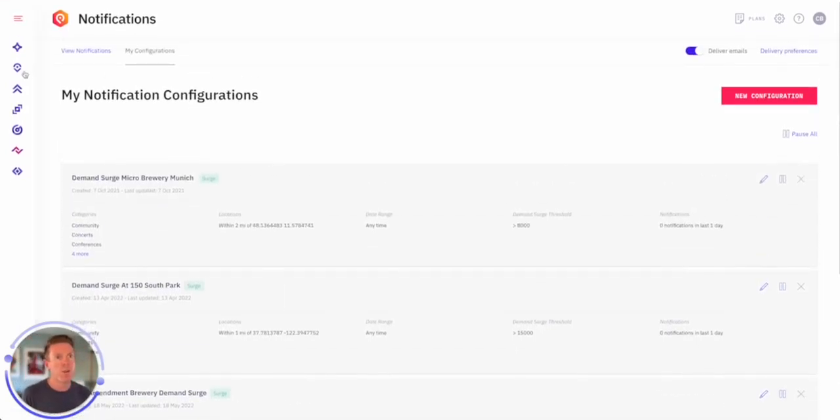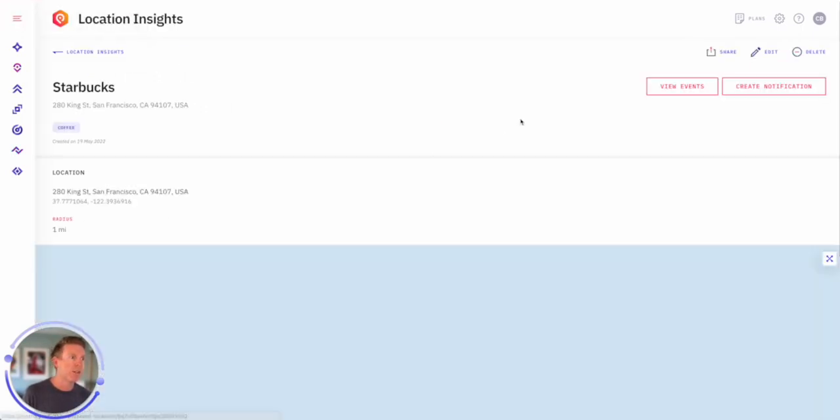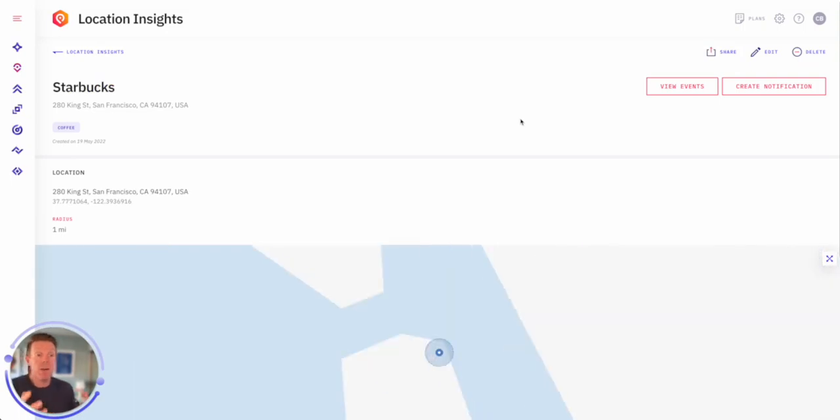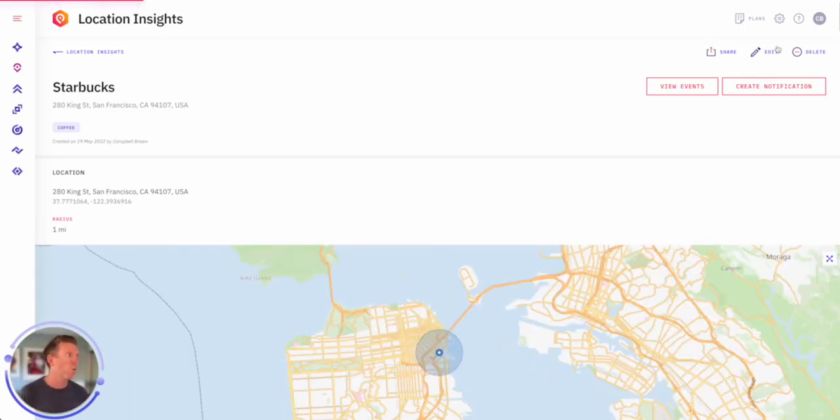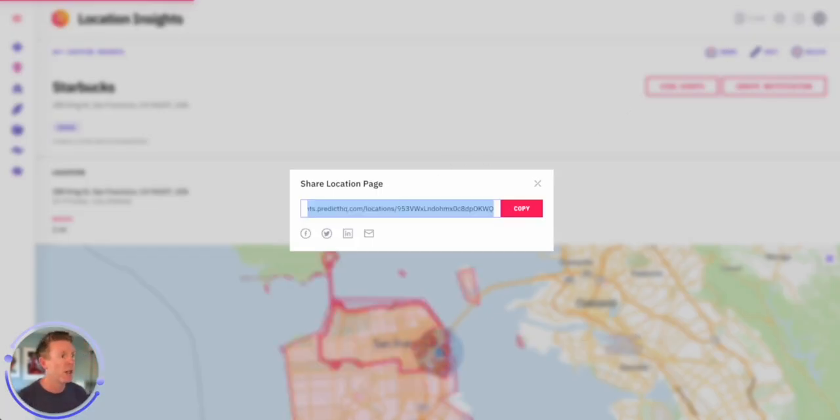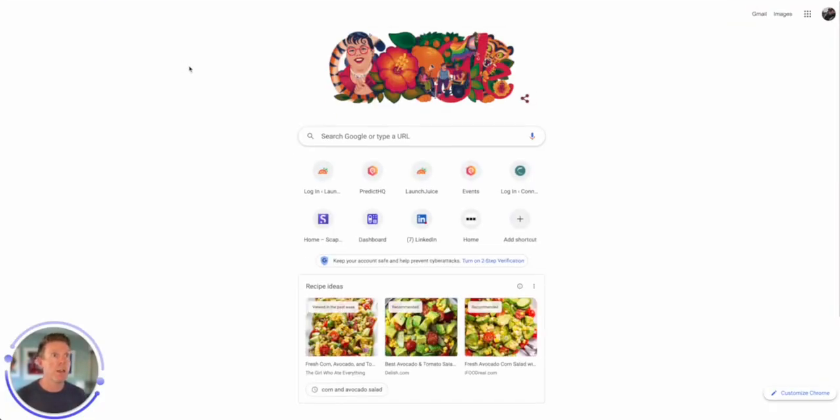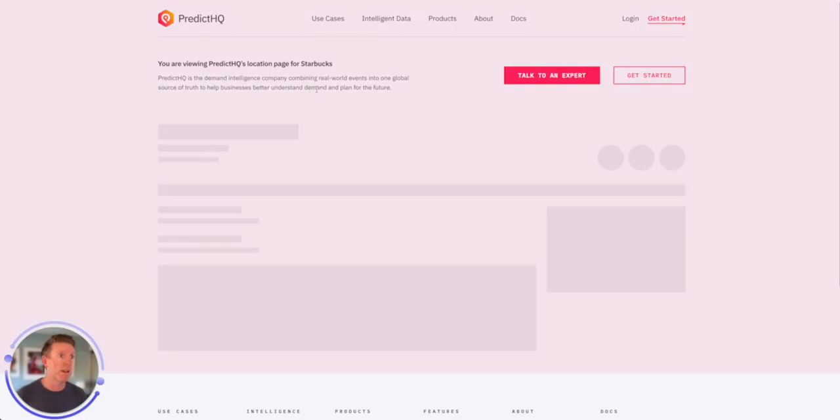Another really cool thing, if we go back into Location Insights: if people haven't signed up for our platform, no problems. You can just click on Share, and that's going to create a unique link for this particular page. You just hit copy, and you can paste that in, and anyone viewing that page, whether logged in or not, is going to see the publicly viewable version of this page.